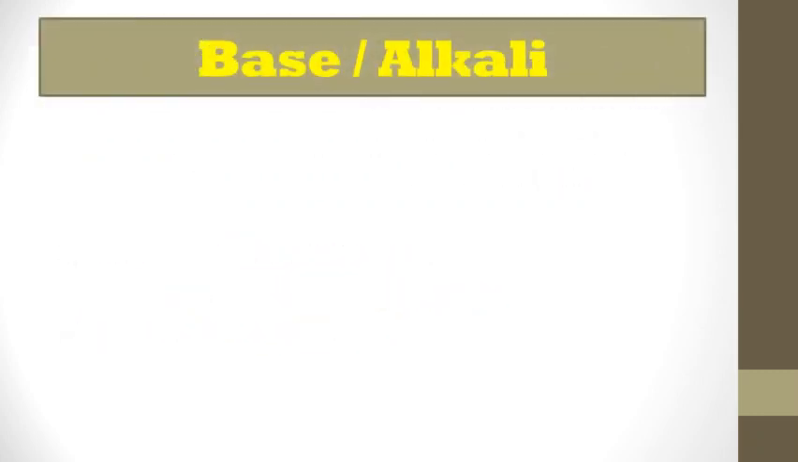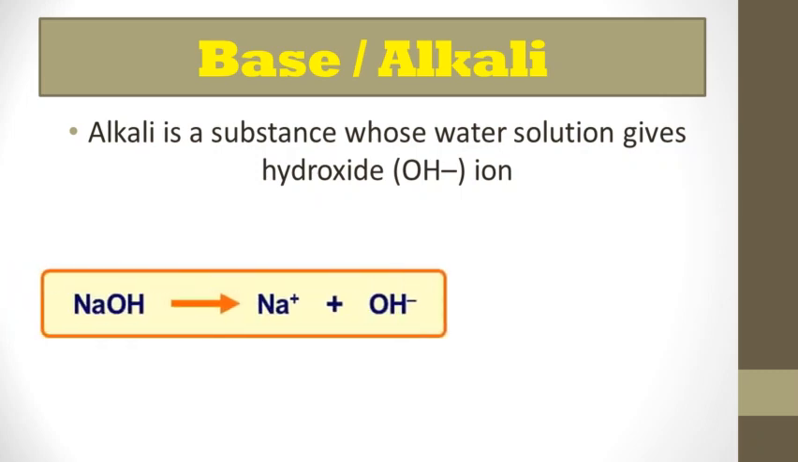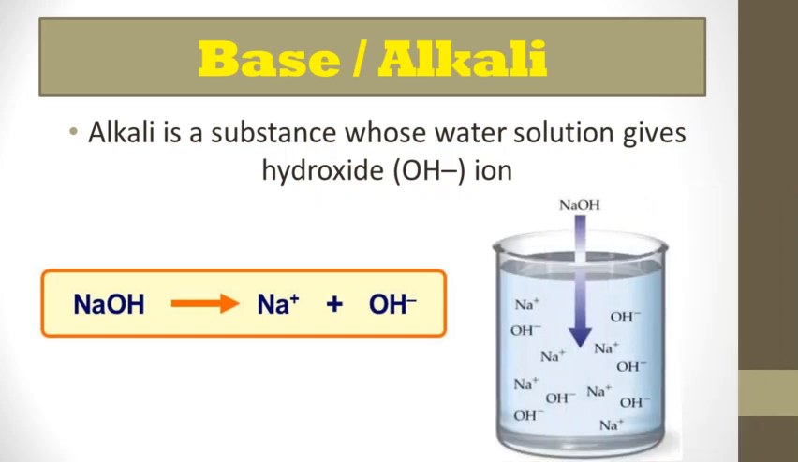After looking at acids, let's learn about the base or alkali. An alkali is a substance whose water solution gives hydroxide ions. That means when a base reacts with water, the concentration of OH minus, or hydroxide ion, increases. Here you can see the equation in which NaOH dissociates into ions, sodium Na plus and hydroxide OH minus. We can see how the concentration of hydroxide ion increases in the solution when sodium hydroxide is added to water.